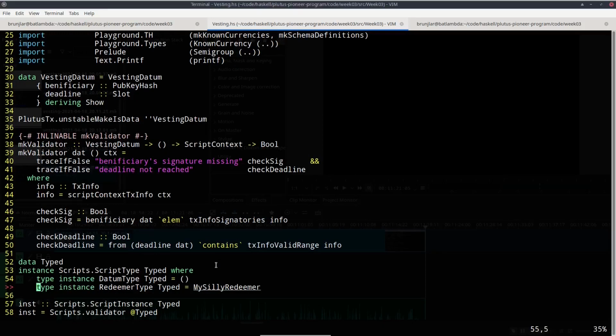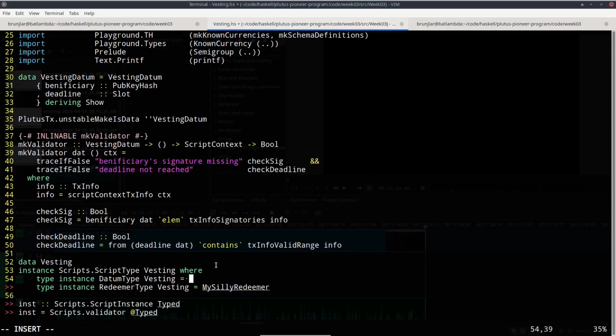Now we must just take care of the boilerplate. So maybe typed is not a good name anymore. Let's call it vesting. Okay, and the types have changed.